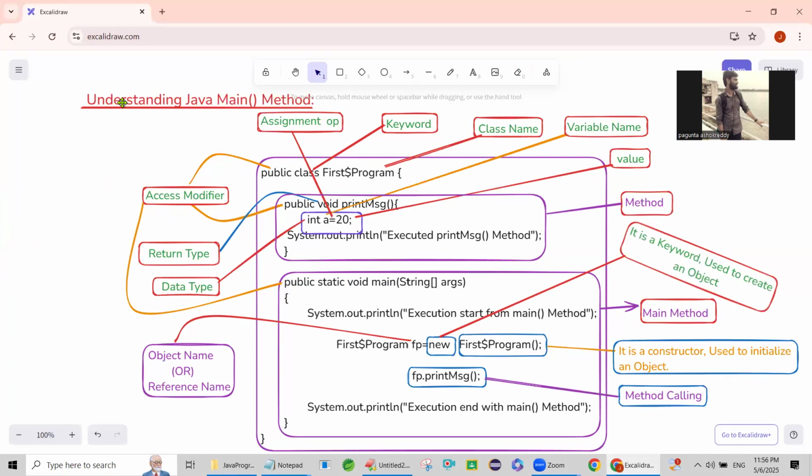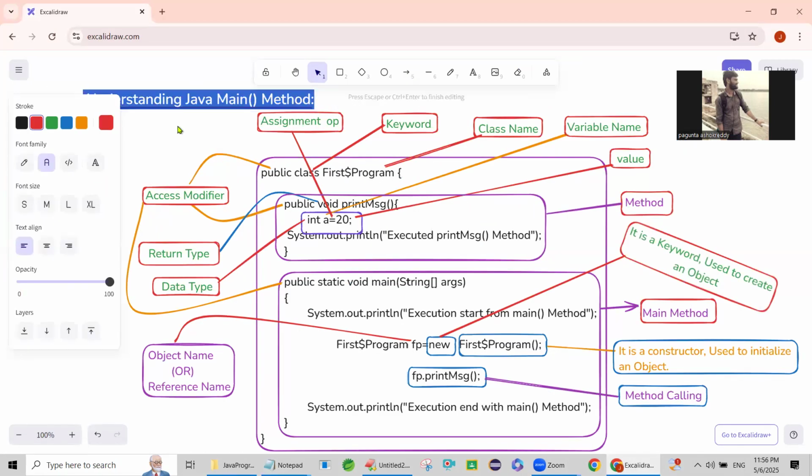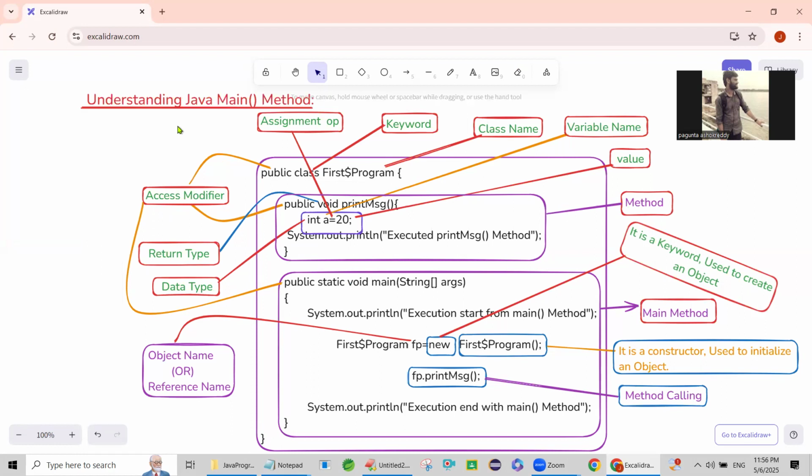Yesterday, we discussed understanding the Java main method. Can we revise this now? This is the main method: public static void main is the main method. But before discussing it, I will explain how to call a non-static method and how we can call a static method.